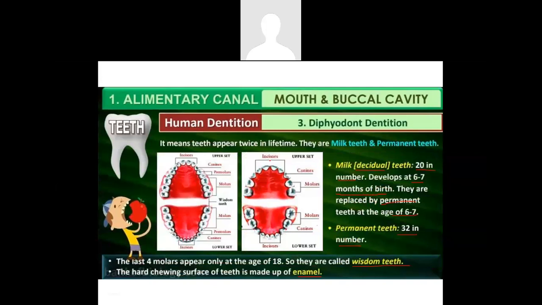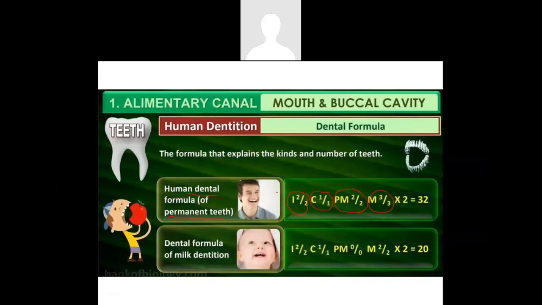If you look at the whole structure of the mouth and how the teeth are arranged, if we draw a line here, we find there are 2 incisors on one half of the upper jaw. This is the upper jaw, this is the lower jaw. When I divide the upper jaw into the right axis and the left axis, on the right axis we find 2 incisors, and on the left axis we find 2 incisors.